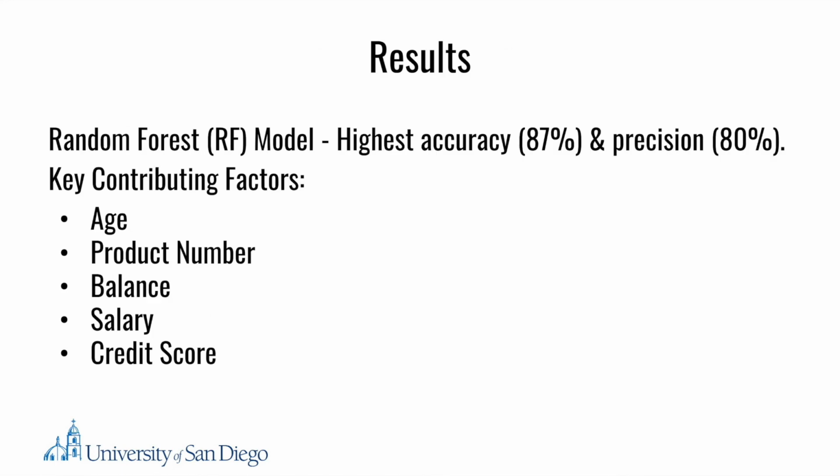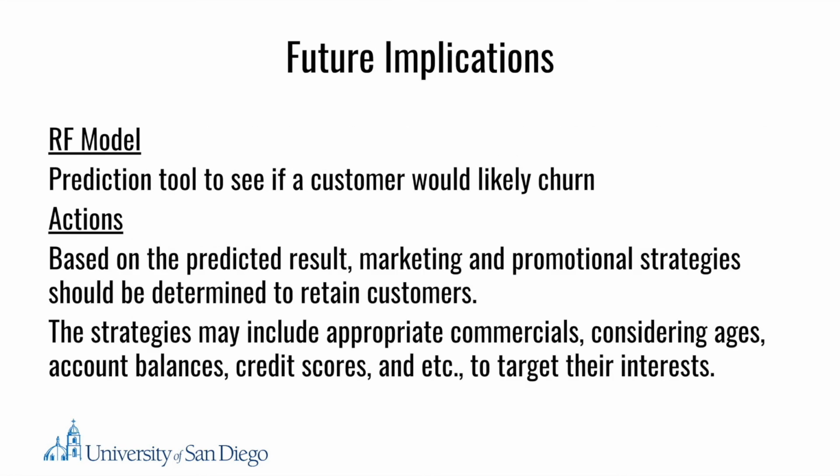From our analysis, we have concluded that the random forest model was the most successful in predicting customer churn. Further analysis shows that age, product number, balance, salary, and credit score were the most important variables in our model. However, age was the most important out of all variables by a significant margin. Based on the accuracies and precisions of the 7 models, we chose RF, or Random Forest model, as the best prediction tool to see if a customer would likely churn.